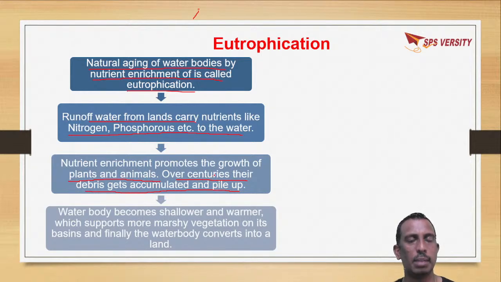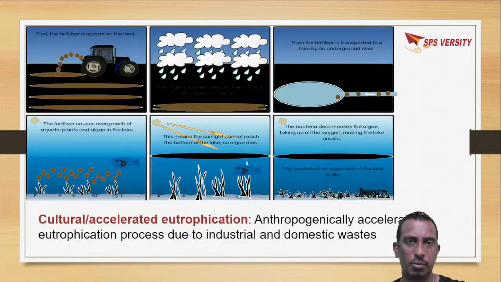So the water bodies become shallow and warmer, which supports more marshy vegetation. And finally, the water body gets converted into land. So ultimately, in eutrophication, the water bodies are converted into land. That means the water bodies get reduced.